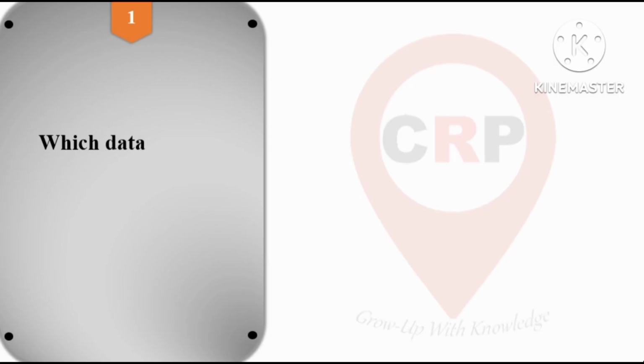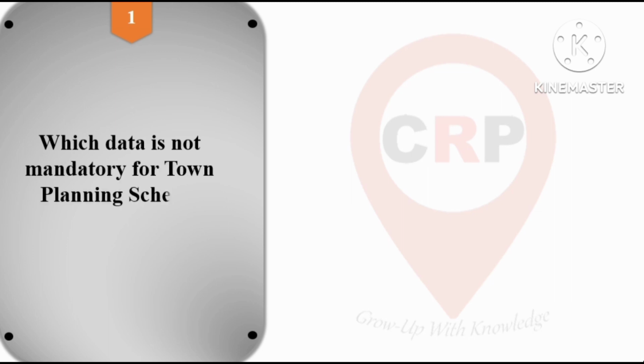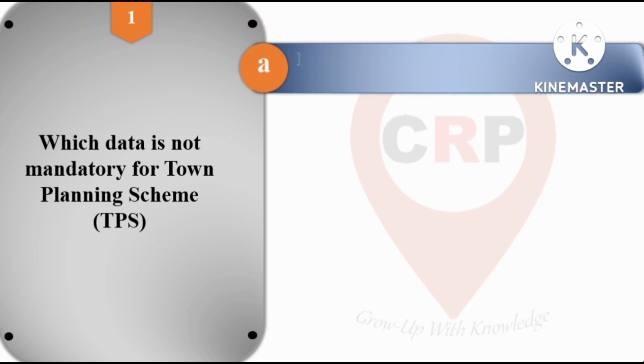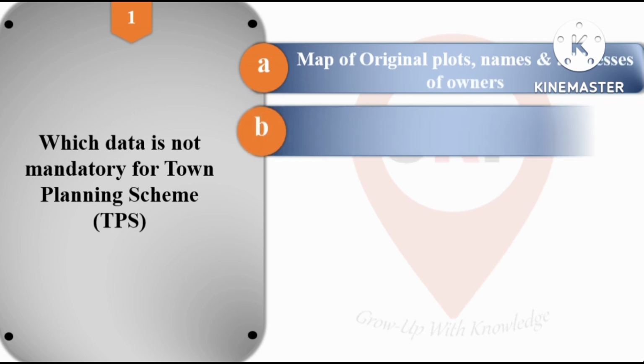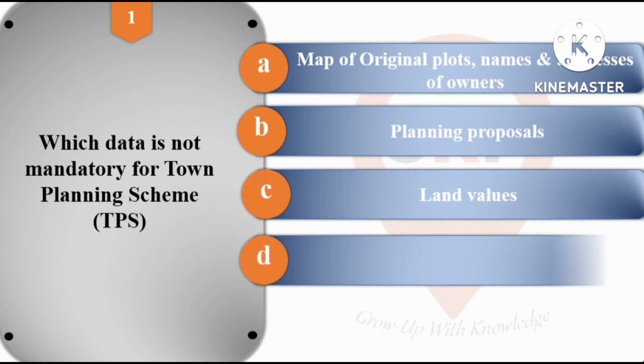Our first question is, which data is not mandatory for town planning scheme, that is TPS. Option A is map of original plots, names and addresses of the owners. Option B is planning proposals. Option C is land values, and option D is none of the above. The right answer for this question is option D, none of the above. That means all these options A, B, C are mandatory for the town planning schemes.